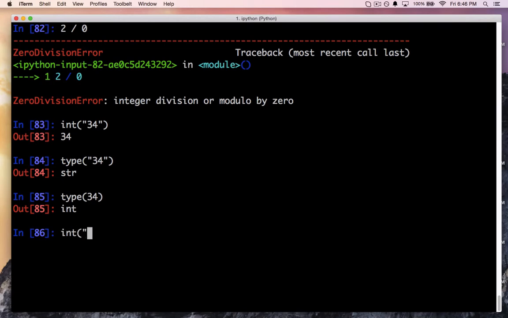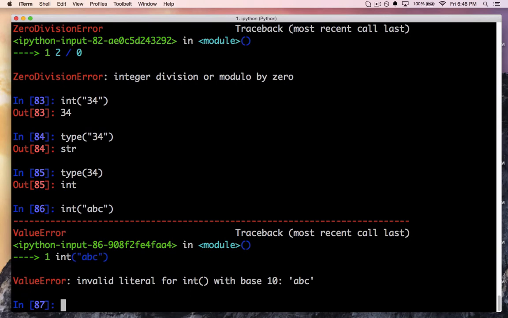What happens if we try to convert something like that into an integer? You get such an error, a value error. You might run into this when you start working with input IO, where you're expecting some kind of input from people, and then you want to convert it into something usable. If you don't handle this well, you probably will get an error.